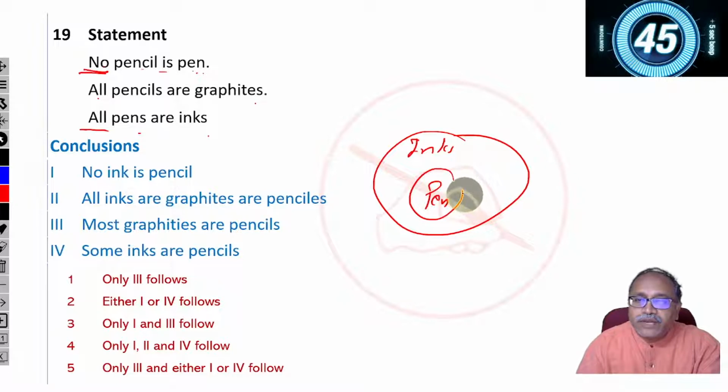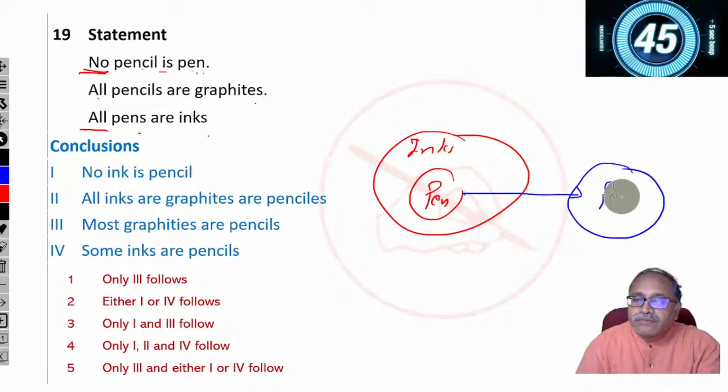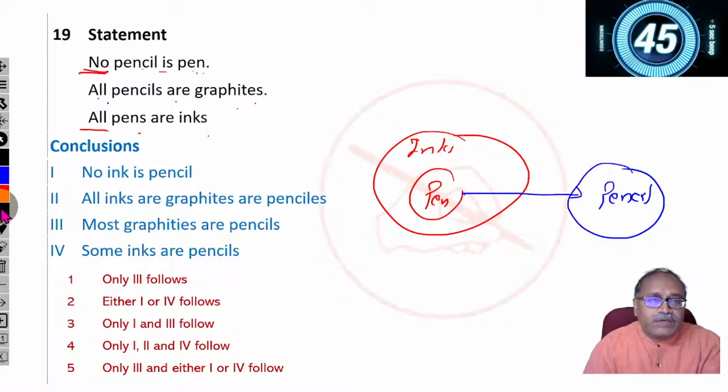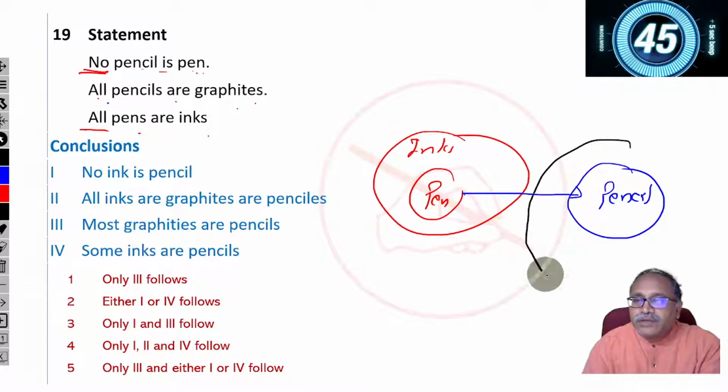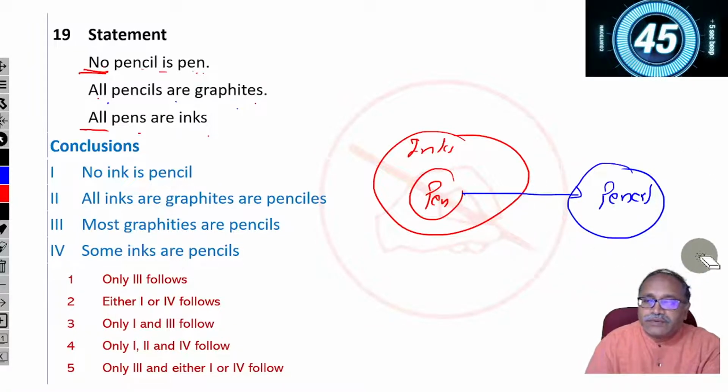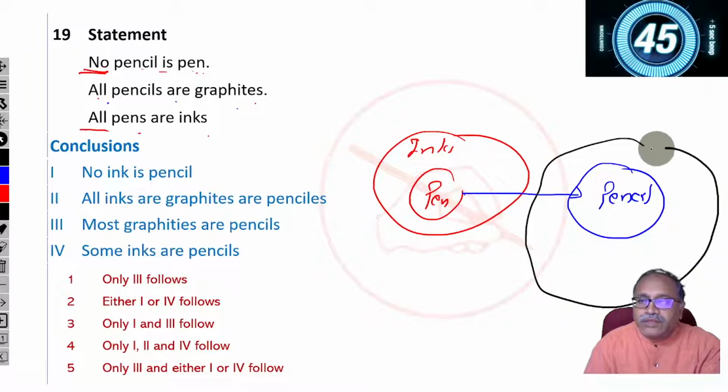This is pen. It says that no pencil is pen. And the next, all pencils are graphite. So let's write down that part. Here it is. All pencils are graphite. So sometimes we do have confusion on questions like this. So you have to carefully answer the question like this. This is graphite.